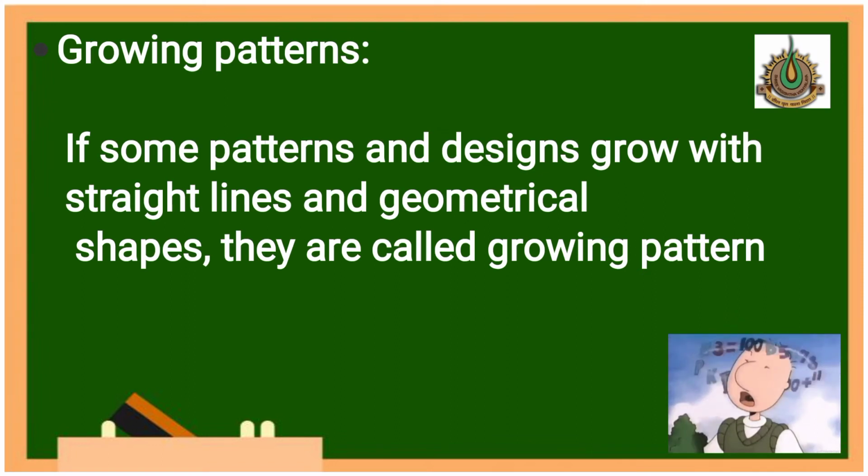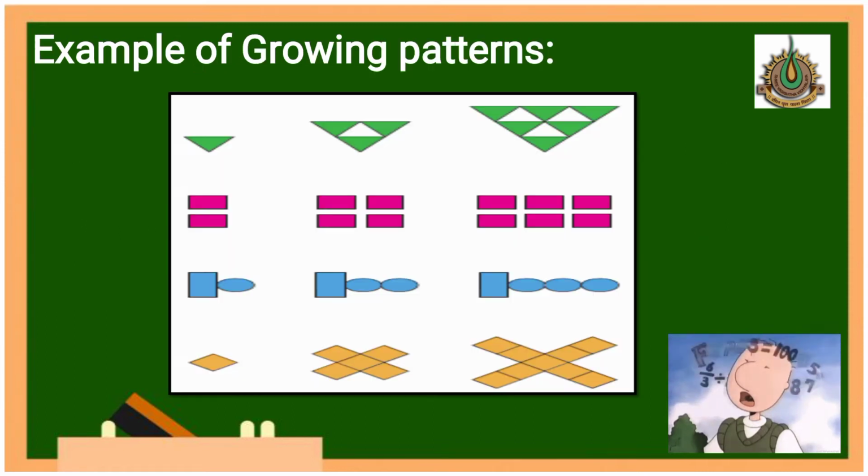Growing pattern. If some patterns are designed to grow with straight lines and geometrical shapes, they are called growing patterns. See, this is the example of growing pattern. Here you can see only one block is there, then 2 blocks are added, then again 3 blocks are added, and downsides also 2 blocks were there, then again 4 blocks were there, then again 2 were added. So what happened in this? Here the patterns, the things are growing. Okay, so this is called growing pattern.